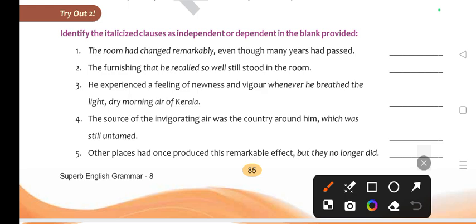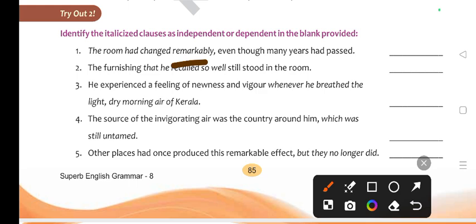Identify the italicized clauses as dependent or independent in the blank provided, like: the room had changed remarkably even though many years had passed. So now just tell me, is this dependent or independent? The room had changed remarkably. Even though is what? A subordinate conjunction.